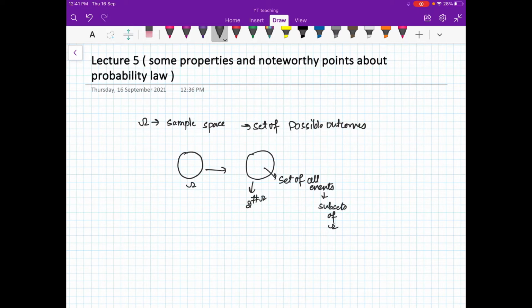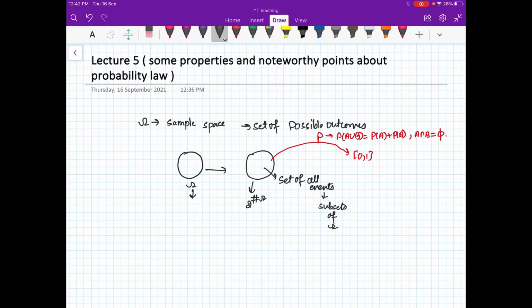So we already know that if a set has n elements, then the power set of this set will have 2 raised to power n elements, right? Then your probability law is from this set to 0 to 1. So it should satisfy 3 properties. If I'm saying from 0 to 1, so positivity is already there, normalization is also there, and then it should satisfy additivity, that is probability of A union B should be probability of A plus probability of B when A and B are disjoint. Fine. So this is the background we already have.